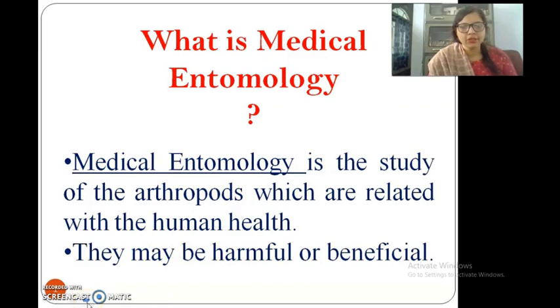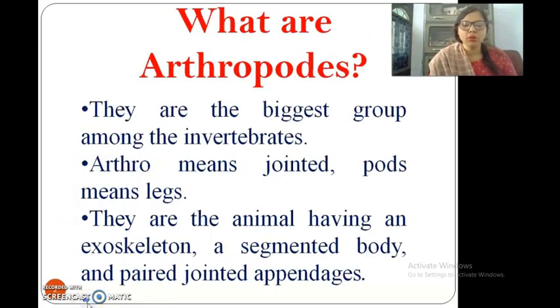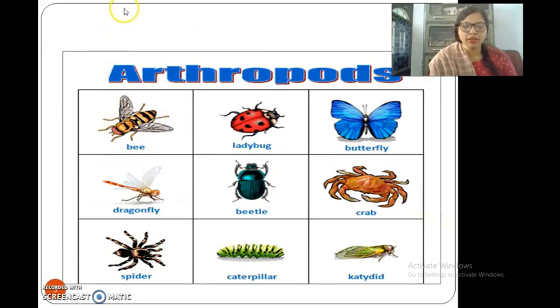So what are arthropods? The word arthro means jointed and pods means the legs. They are the biggest group among the invertebrates. Invertebrates are the animals which don't have a vertebra or a backbone. The arthropods have an exoskeleton, a segmented body and a pair of jointed appendages.